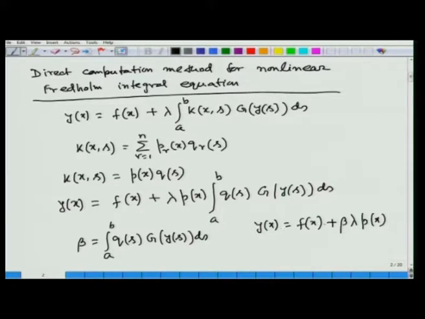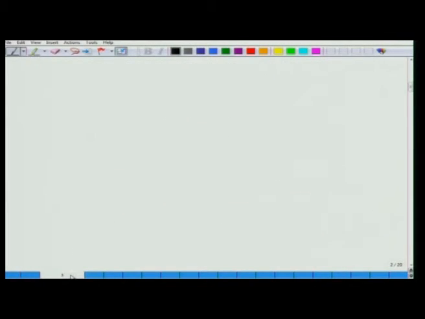Now, if we substitute this expression for y(x), that is f(x) + beta lambda p(x), into the definition for beta, we find that beta = integral a to b q(s) G(f(s) + beta lambda p(s)) ds.